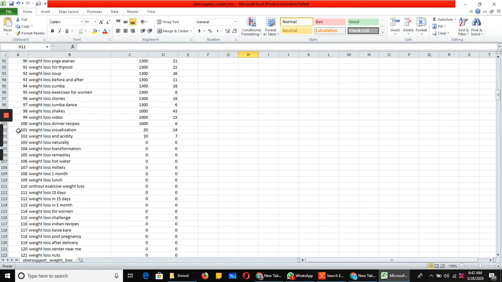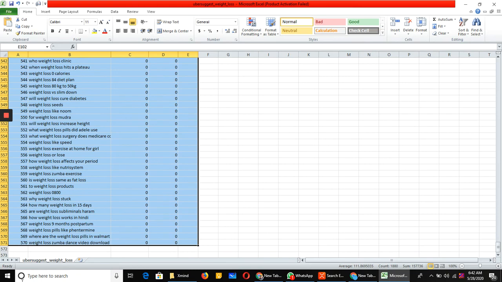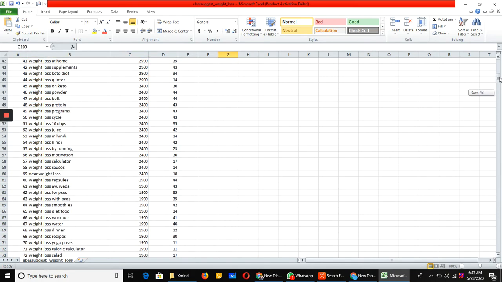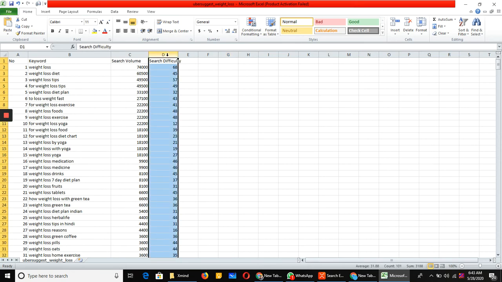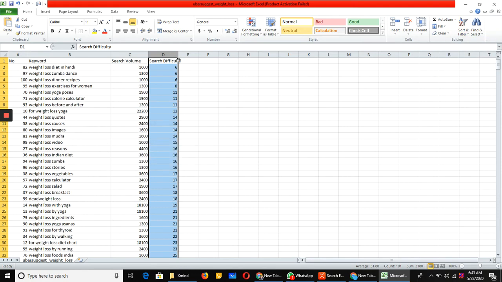Whatever keywords are below, I will delete all of those, I don't want them. And one more filter we can apply, sorting smallest to largest, because I need the search difficulty to be as small as possible.